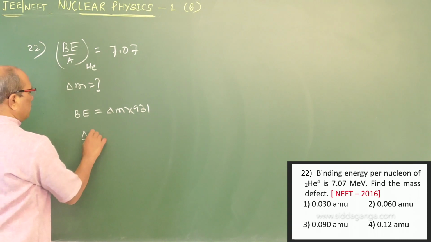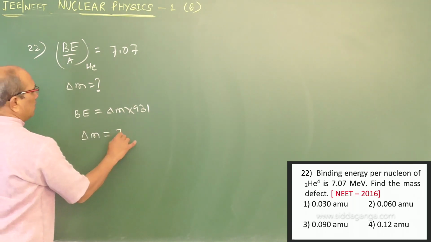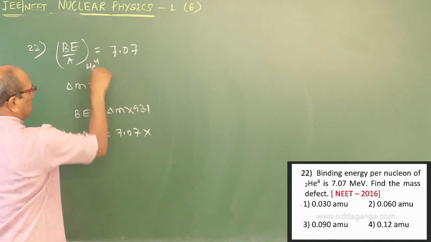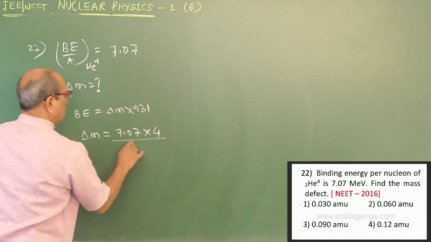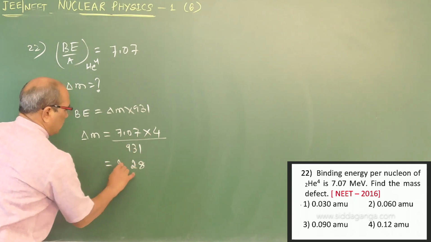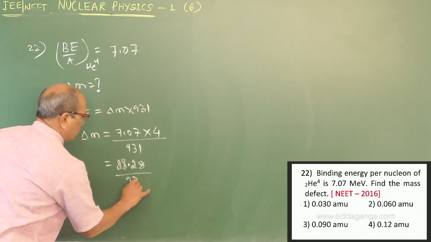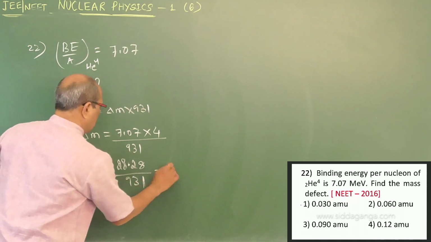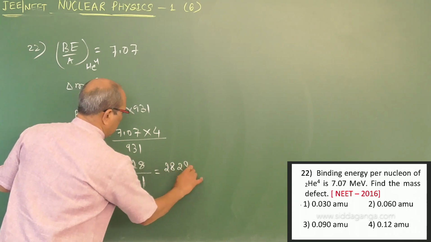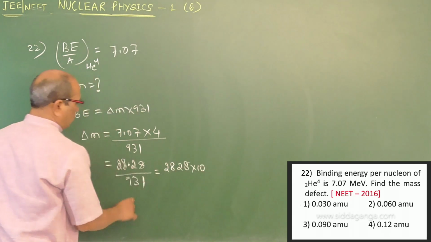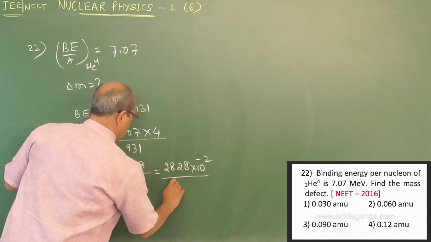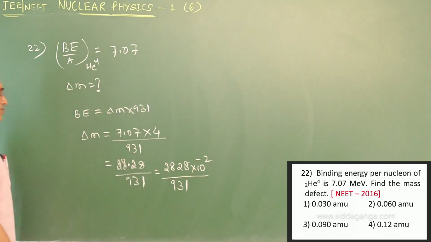Now if you want delta M, binding energy means 7.07 into 4, since helium has mass number 4, divided by 931. That is 28.28 by 931, or I can write it as 28 into 10 power minus 2 divided by 931.